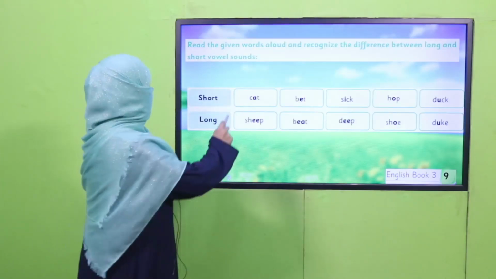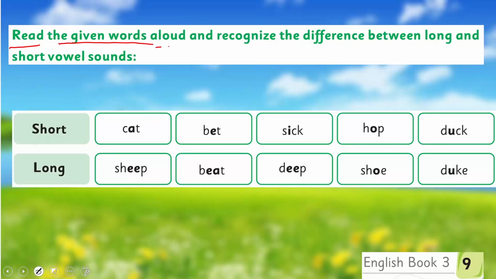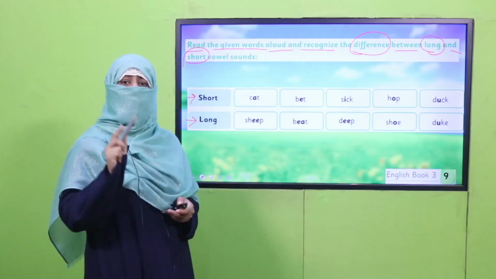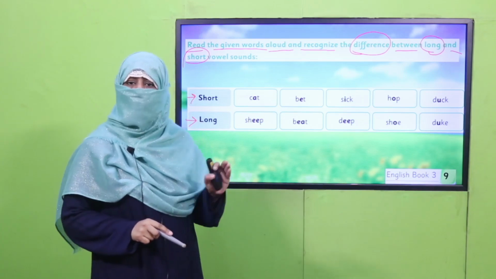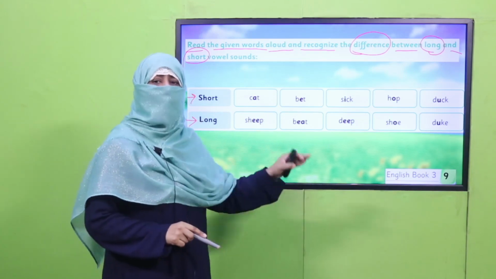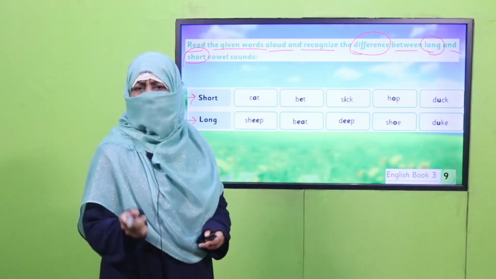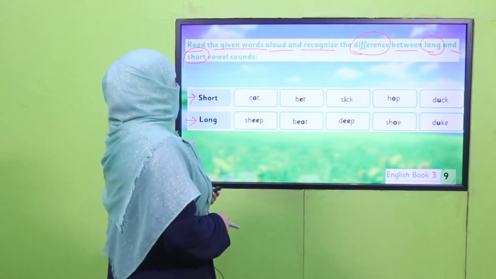Here we go. Read the given words aloud and recognize the difference between long and short vowel sounds. Now, these words carry short vowel sounds and these words carry long vowel sounds. Here again, pause the video, say these words and practice it. Yes, my dear children, are you done with it? Good job.